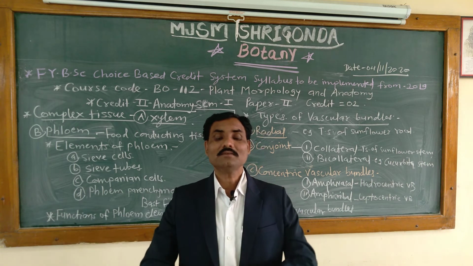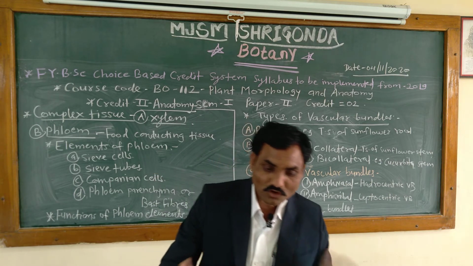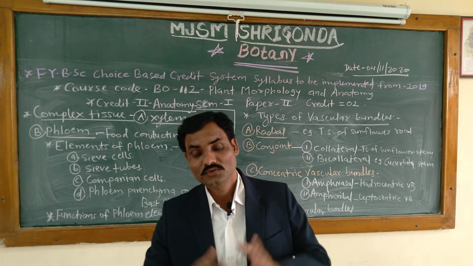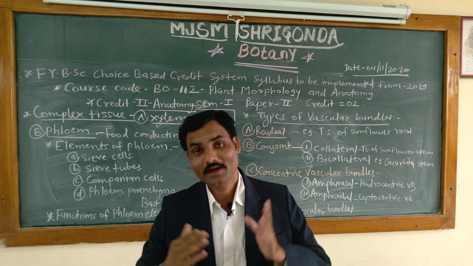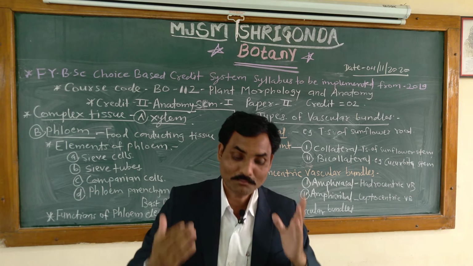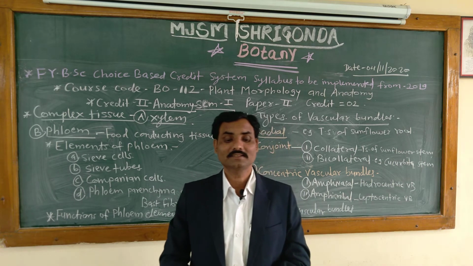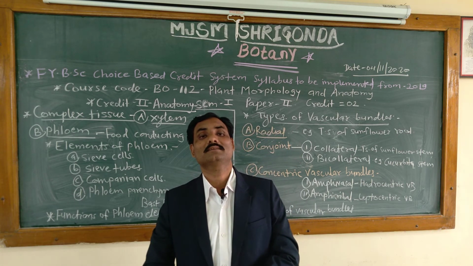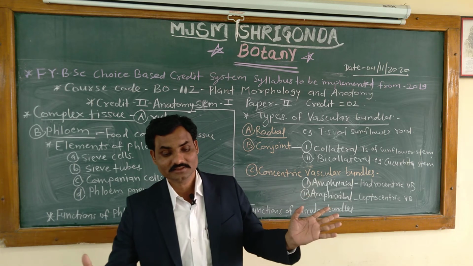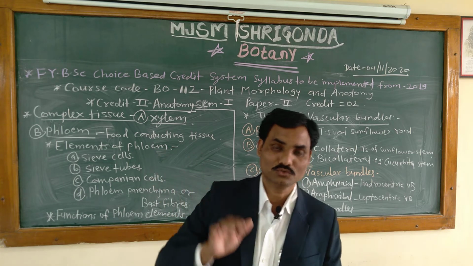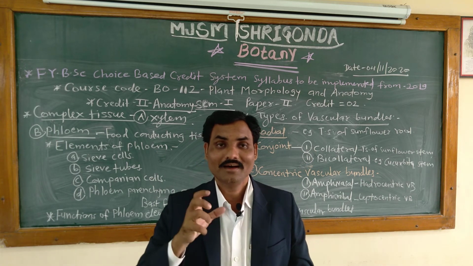Phloem is also called bast, or it is also known as leptome, and it is composed of sieve elements, sieve cells and sieve tubes, companion cells, phloem parenchyma, phloem fibers, and it is responsible to conduct prepared food material from the leaf to the storage organs and the growing regions also. Therefore, it is a very important tissue in the life of the plant.